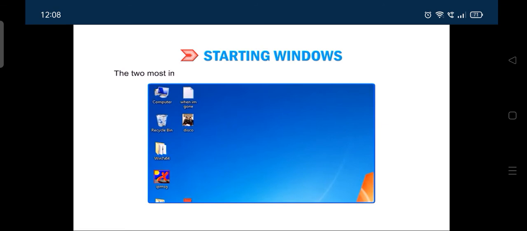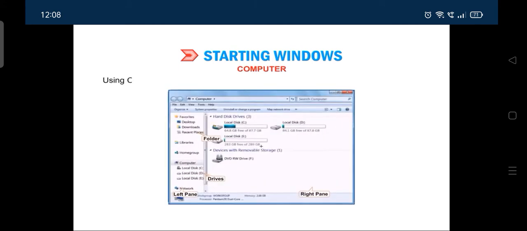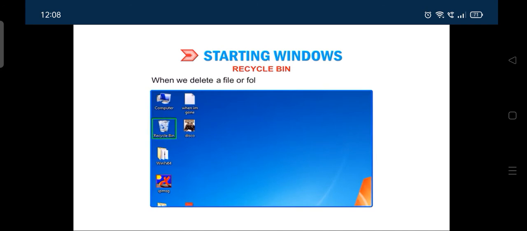The two most important icons on the desktop are Computer and Recycle Bin. Computer. Using the Computer folder, we can access all the folders and files stored in a computer. It is useful for finding, organizing, moving, and copying files in a computer. Recycle Bin. When we delete a file or folder, it goes to the Recycle Bin.